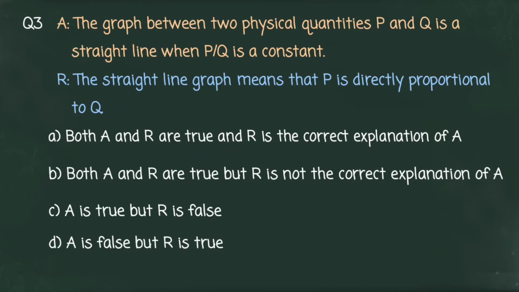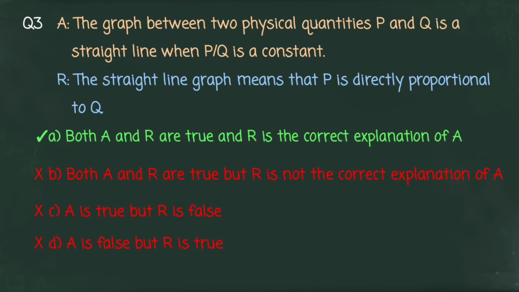Now let us move on to our next question. Assertion. The graph between two physical quantities P and Q is a straight line when P by Q is a constant. Reason. The straight line graph means that P is directly proportional to Q. You can select your answer. Now let us see the correct option. Correct option is A. Both assertion and reason are true and reason is the correct explanation of assertion.